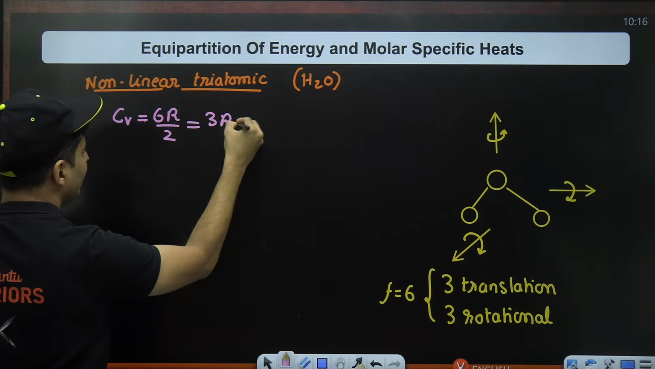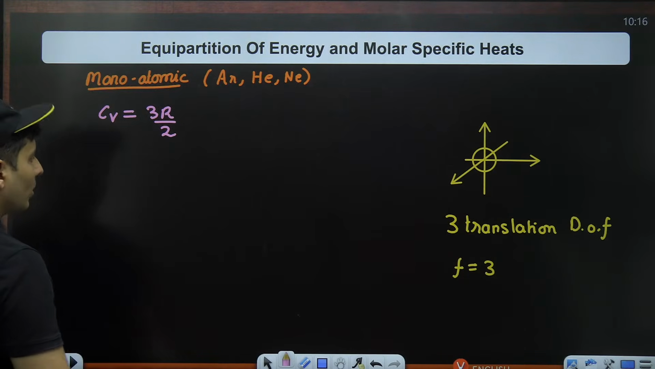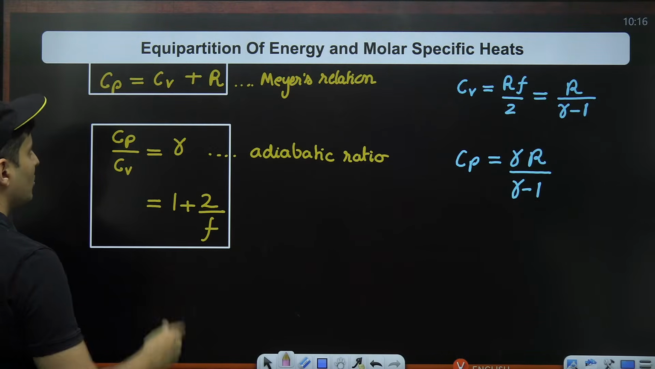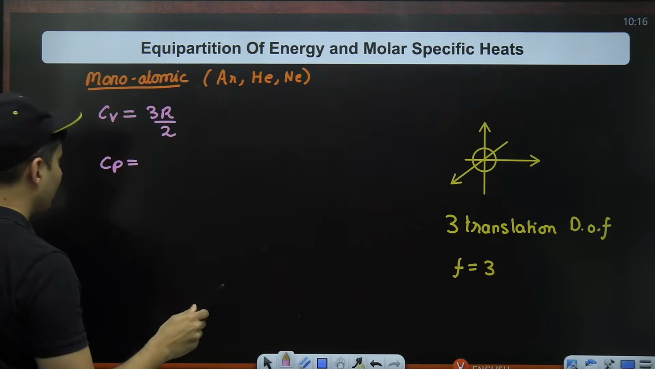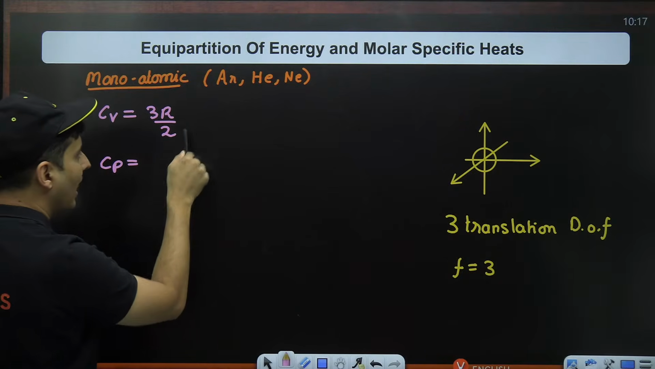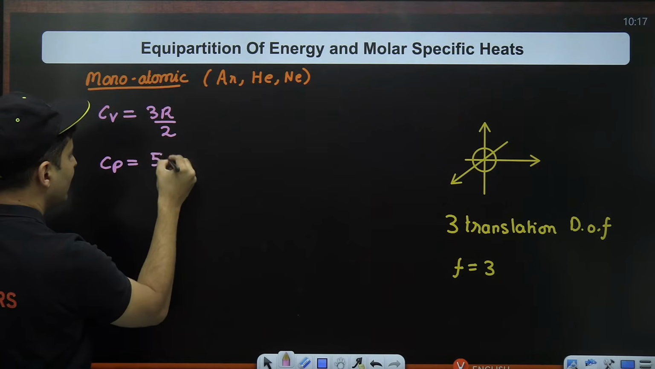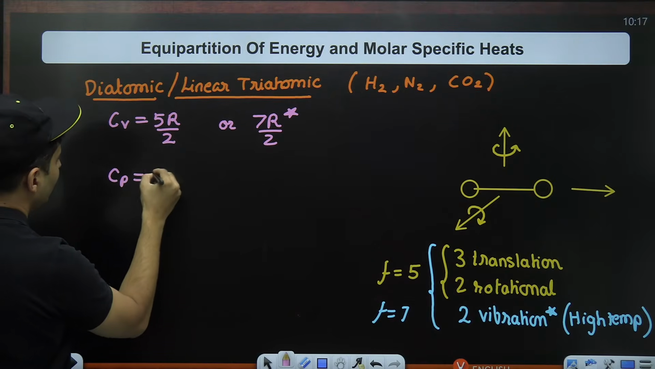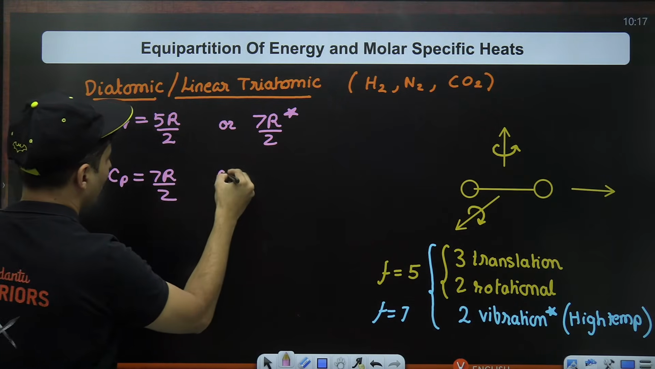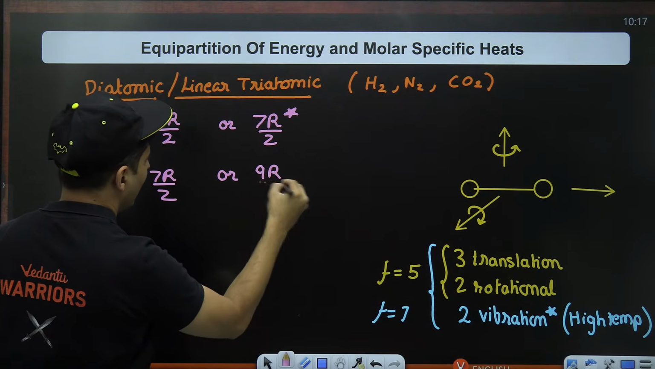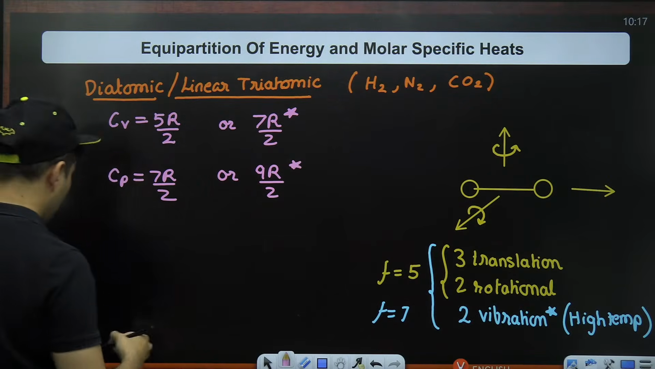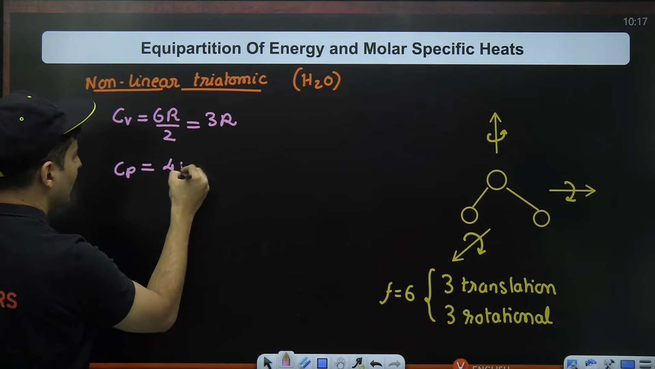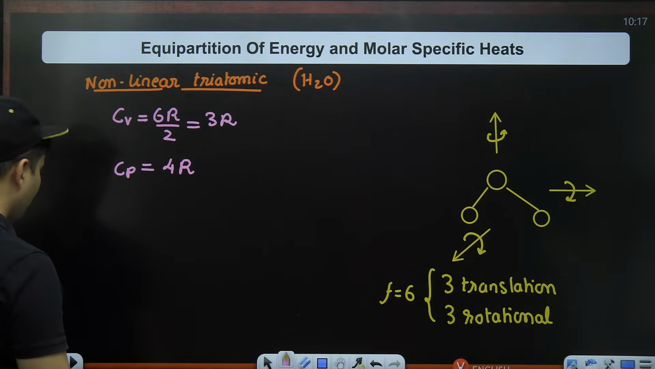which is basically 3R. Now, if you go to the Cp value, Cp is nothing but, as I just told you, the Cv value plus R. So whatever you get, you add R to it. So this will become 5R by 2. This particular value will become 7R by 2, or for high temperature 9R by 2. Remember that. And in the last case, this will become 3R plus R, which is 4R.